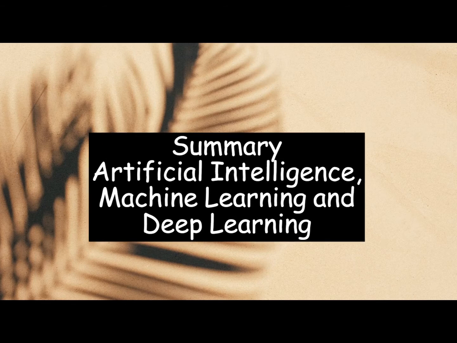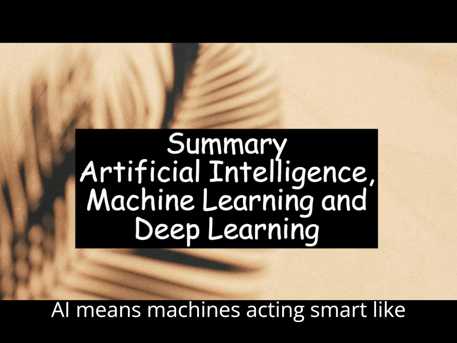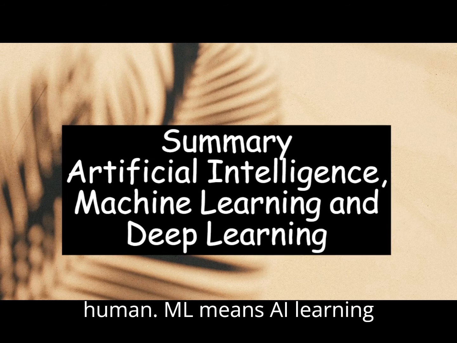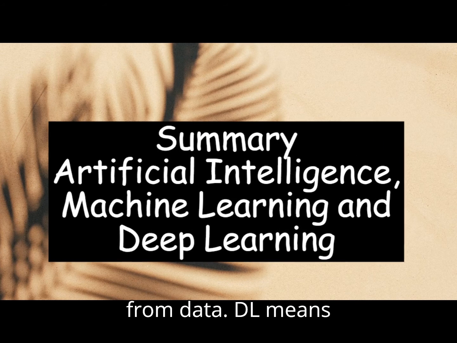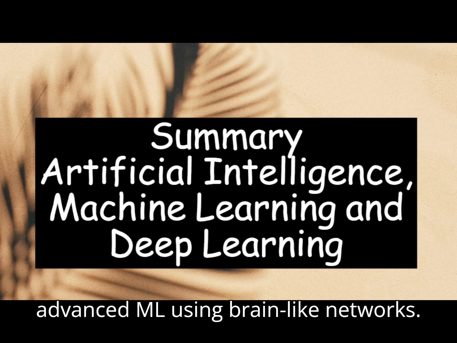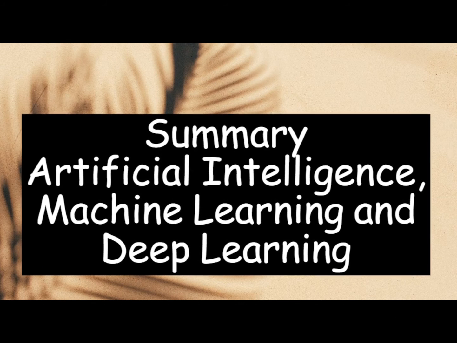Summary: AI means machines acting smart like humans. ML means AI learning from data. DL means advanced ML using brain-like networks.